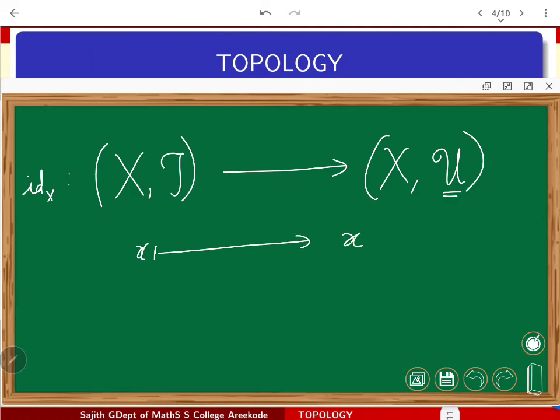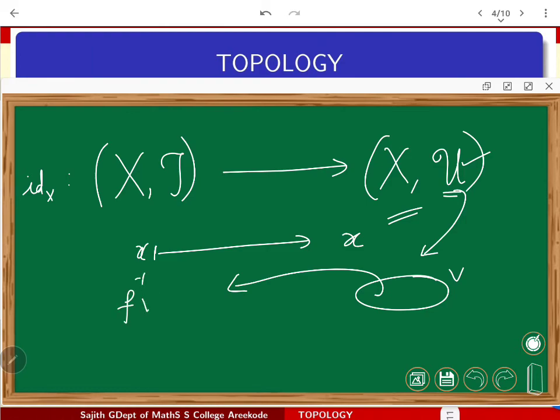Now you have to be careful in talking about continuity. Suppose we are taking an open set V in the codomain part. In the codomain part, whenever X is using U as the topology, V is available in U. Now pull it back, the inverse image will be the same as V. But be careful: as a subset of X with respect to tau, you have to say whether it is open or not. So you can't simply say that the identity function is always continuous.